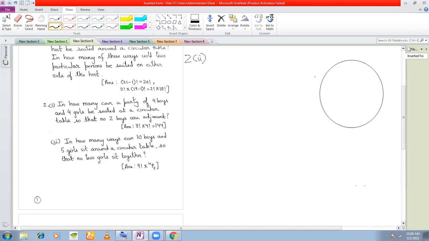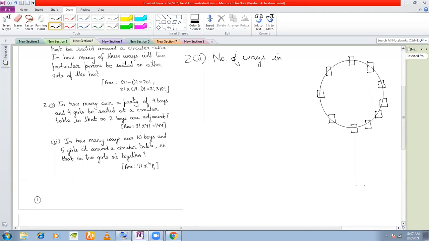And how many boys are there? There are 10 boys, right? So let's arrange the 10 boys first. We make the alignment with the 10 boys. Right? Yes, 10 boys. Now, how many ways can I arrange 10 boys? 9 factorial.